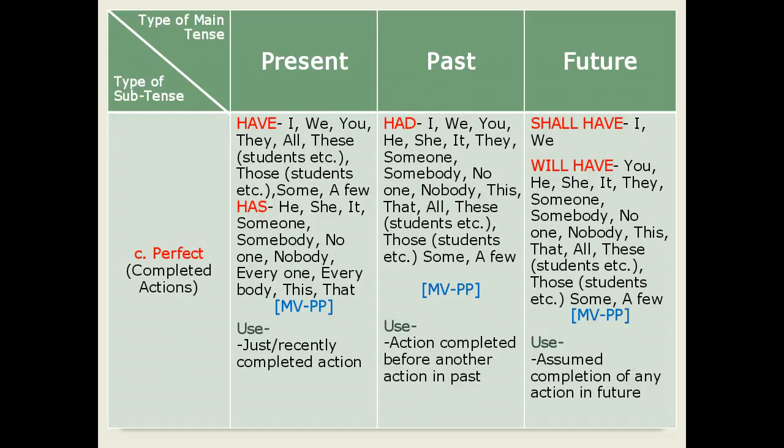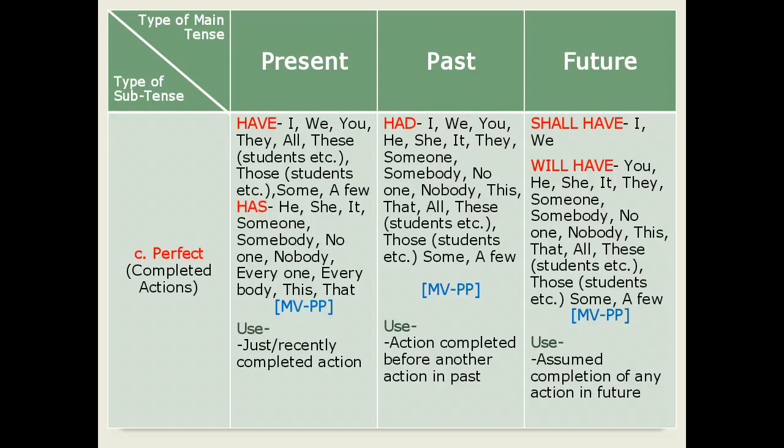After the above supporting verbs, an action denoting main verb occurs in its past participle, or say MV3 form. And the use of this tense is to express or mention just or recently completed actions.